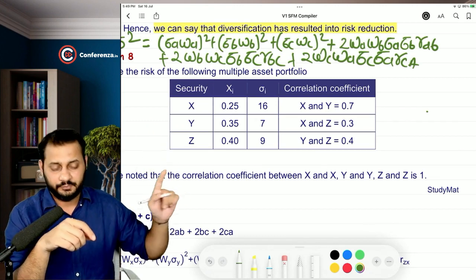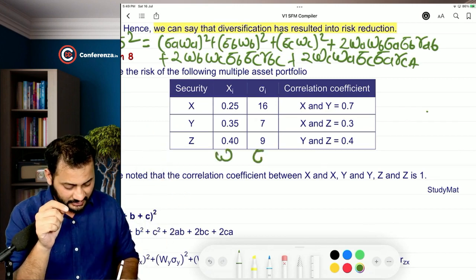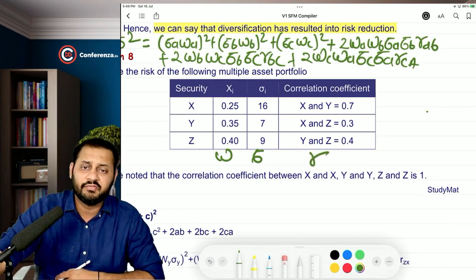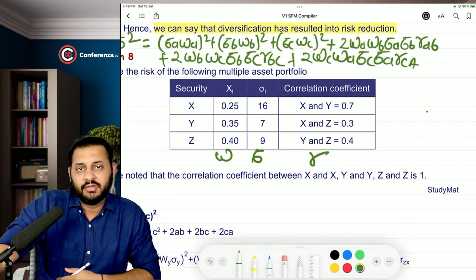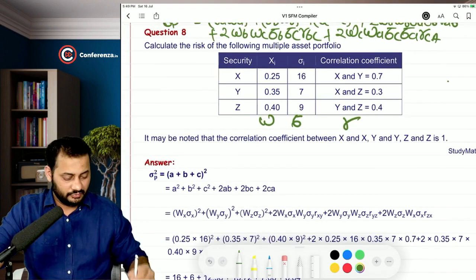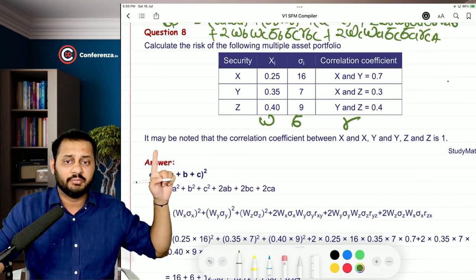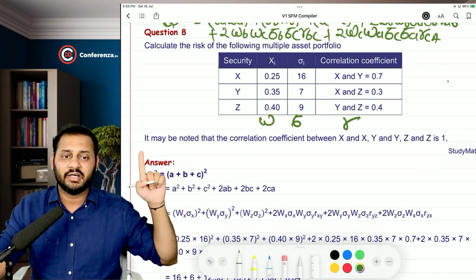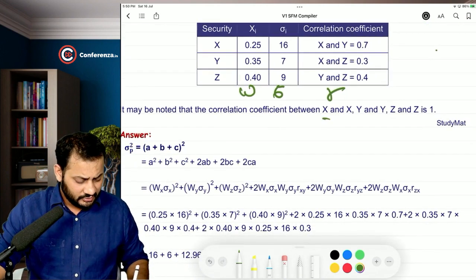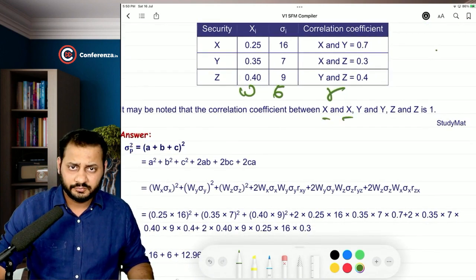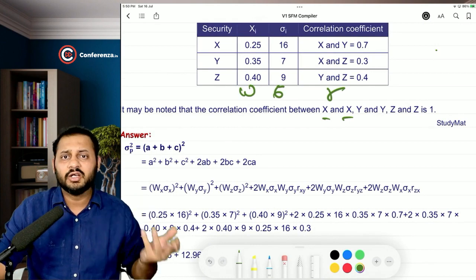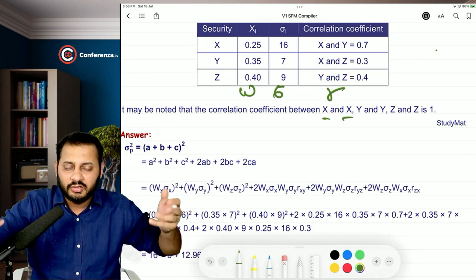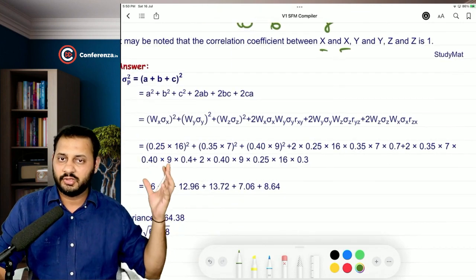Securities X, Y, Z. These are the weights, these are the standard deviations and these are the correlation coefficients. What else is required? Every figure is given to you. It may be noted that the correlation coefficient between X and X, Y and Y, and Z and Z is 1. Obviously, need not be told, right? X with X is 1 only. X is going by 10%, obviously. So I'm not going into the calculation.